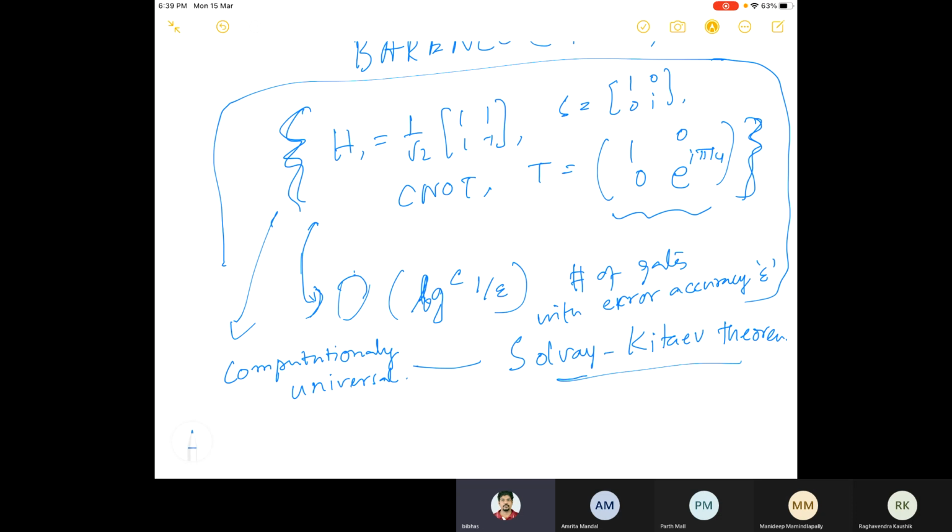So if I give you any unitary matrix of 2 to the power n by 2 to the power n, you want to implement that unitary matrix using these gates from this set only. Then you can achieve that up to an error epsilon, with the number of gates in that case being of this order. C is approximately equal to 2, as claimed by Nielsen and Chuang.